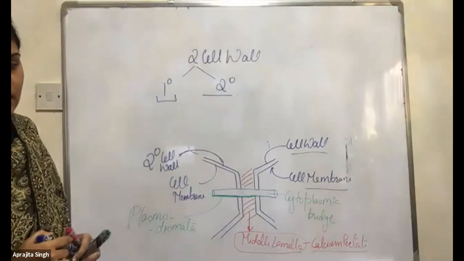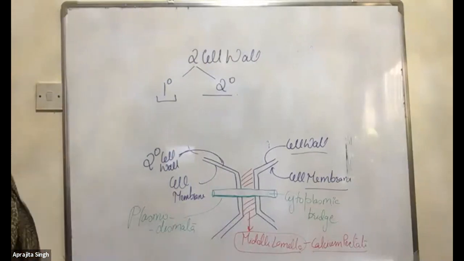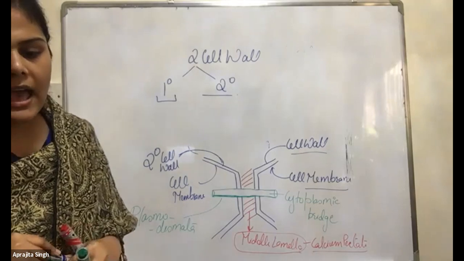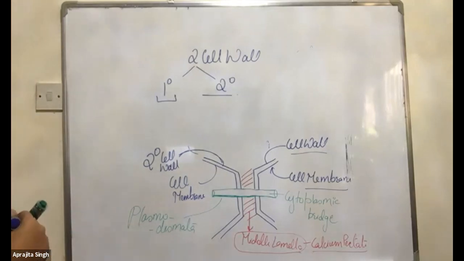It's written in your NCERT book. That's why I'm telling you it's nothing. The primary cell wall gradually diminishes as the cell matures.